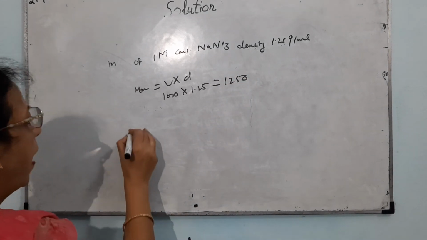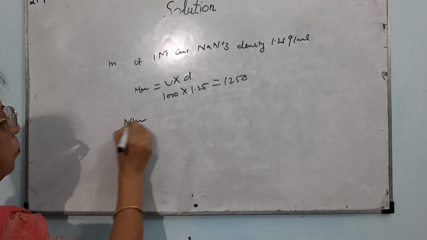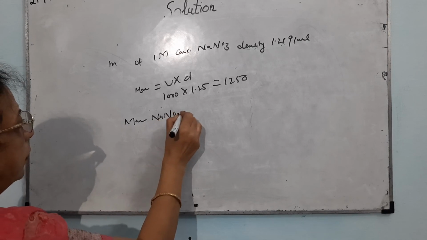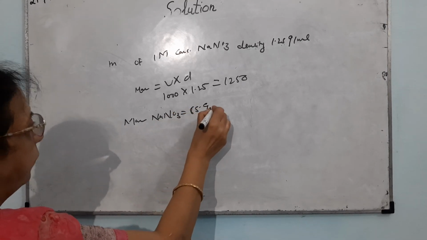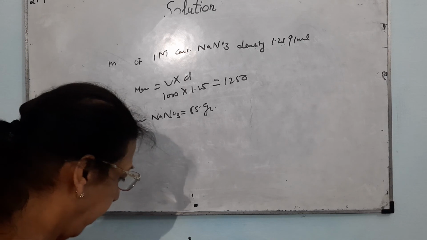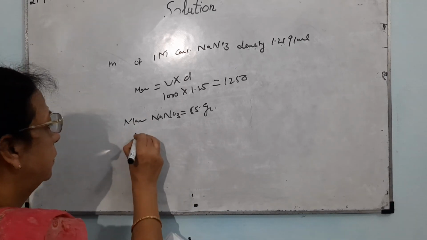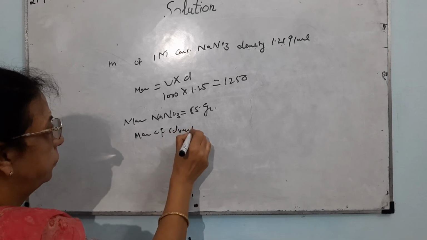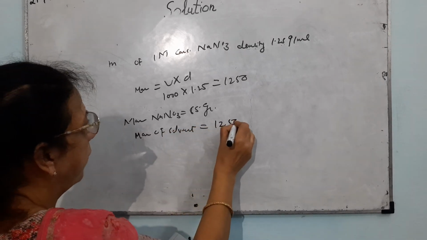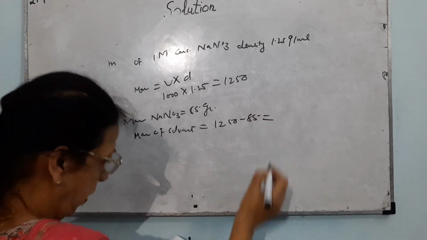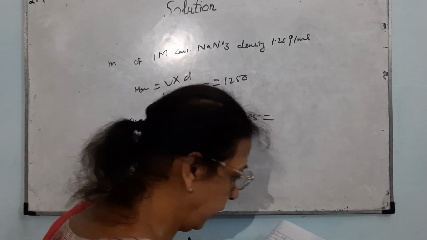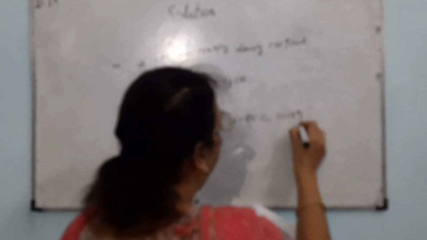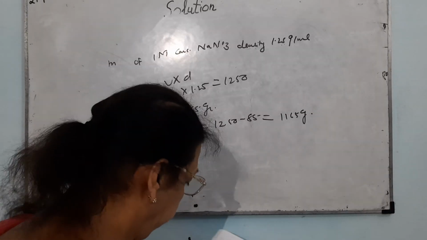Now the molar mass of NaNO3, if you calculate, comes out to be 85 gram. Now the mass of solvent will be 1250 minus 85, which comes out to be 1165 gram. Convert it into kg.